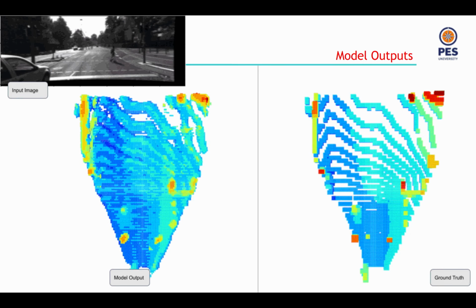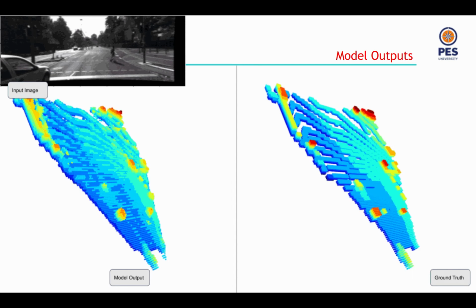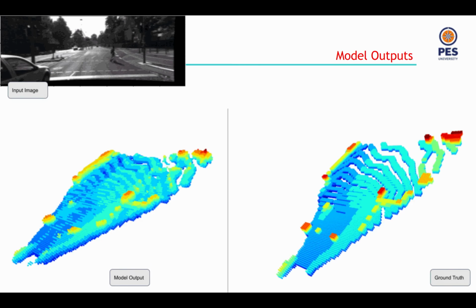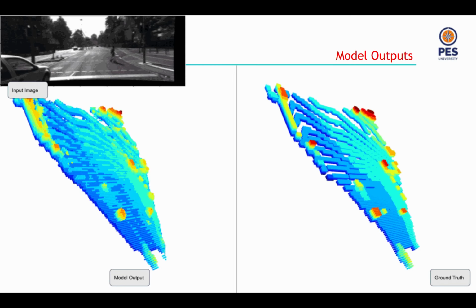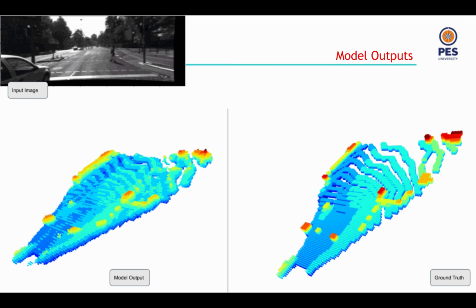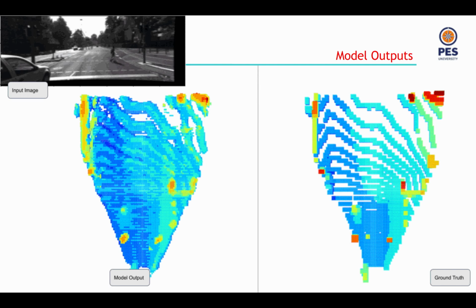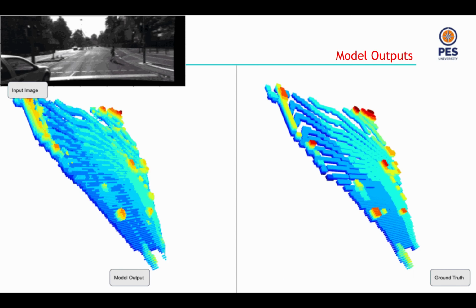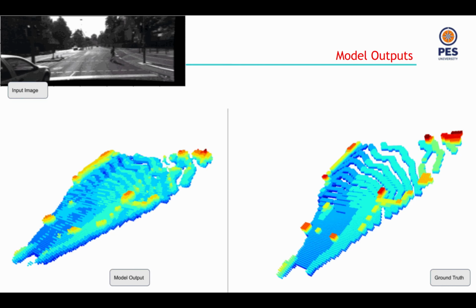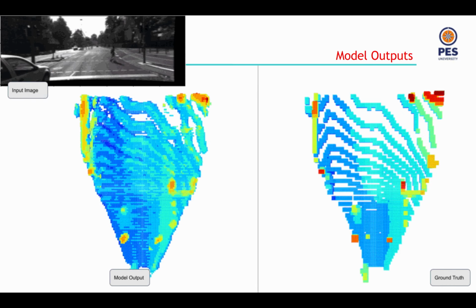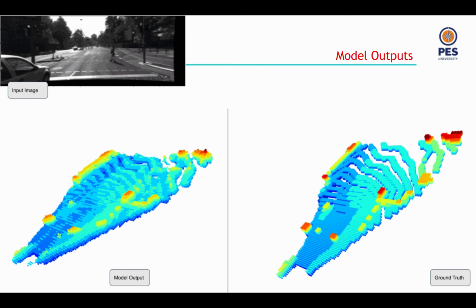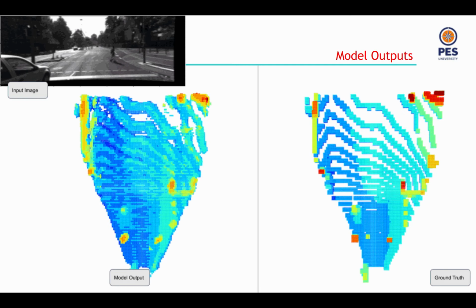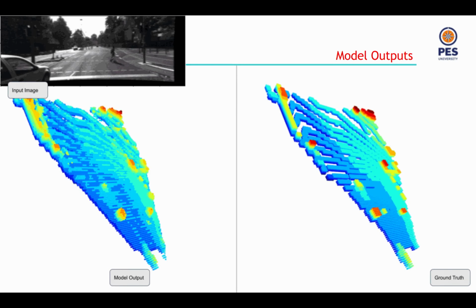Here we have a visual of OCTraN in action. OCTraN takes the image shown on the top left as input and produces an occupancy grid as output. This is an example frame from the KITTI dataset. The LiDAR from the dataset is sparse, leading to gaps in the voxelized ground truth. It is interesting to note that the model prediction is dense and these gaps in the occupancy grid are reduced. Our system achieves an IOU score of about 34% on the KITTI dataset.